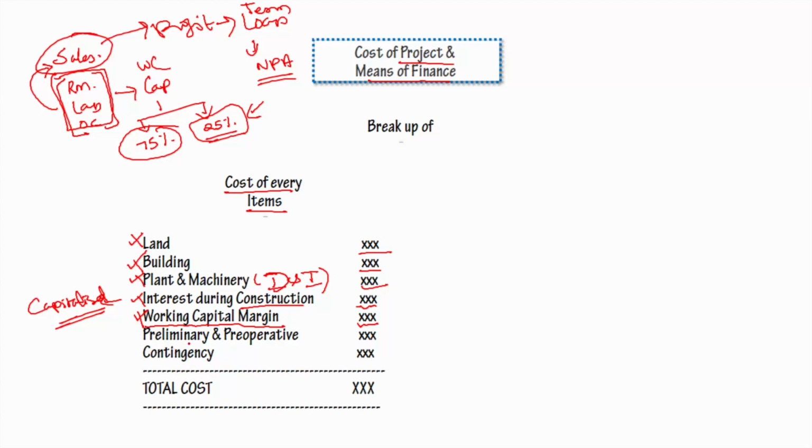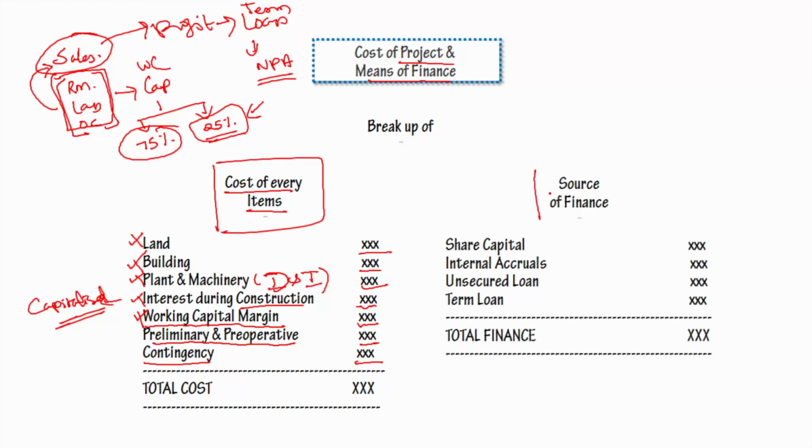Next, preliminary and pre-operative expenses should also be included, and contingencies. So all this makes the total cost. This is the breakup, and there can be some additions or some deletions on a case to case basis. So here we are capturing cost. Then we should also give the breakup of source of finance, because here we said this is the cost. How is that cost going to be met? Through financing, right?